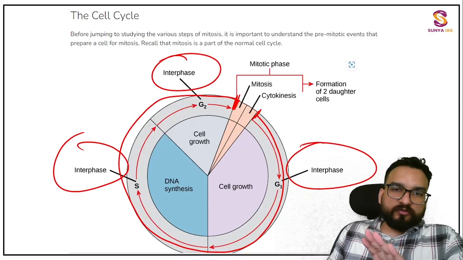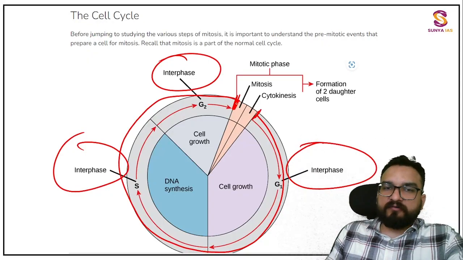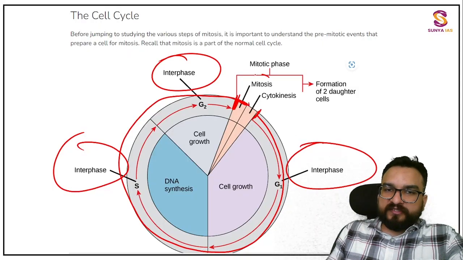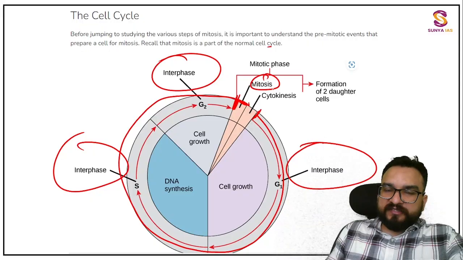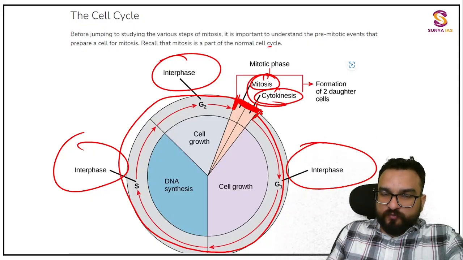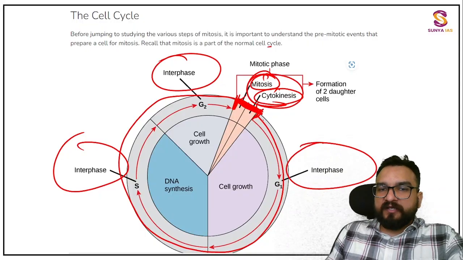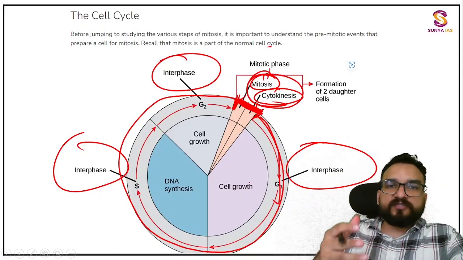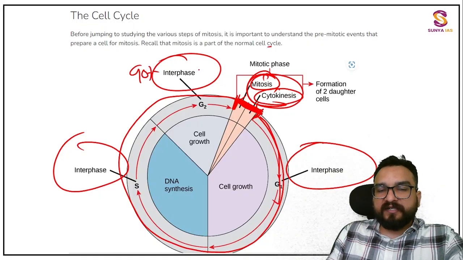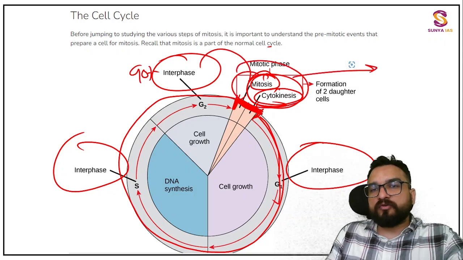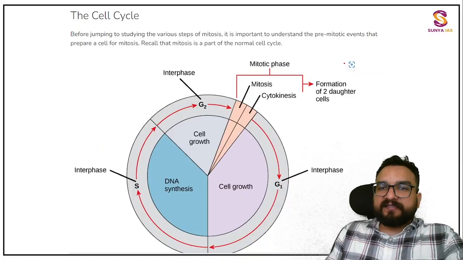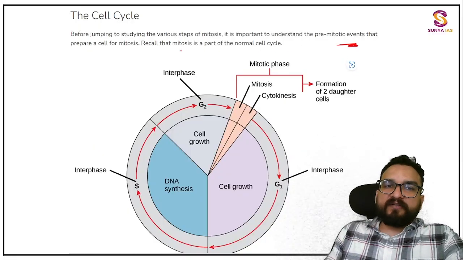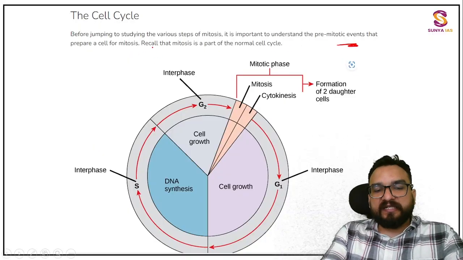Don't look anywhere else right now. Then there are 2 stages which are considered the mitotic phase, in which mitosis and cytokinesis happen. This is a very small space where mitosis is happening. Otherwise, the cell is in interphase most of the time, 90% of the time, and then 10% of the time it goes through mitosis. The cell cycle means understanding the pre-mitotic events happening in a cell, right?